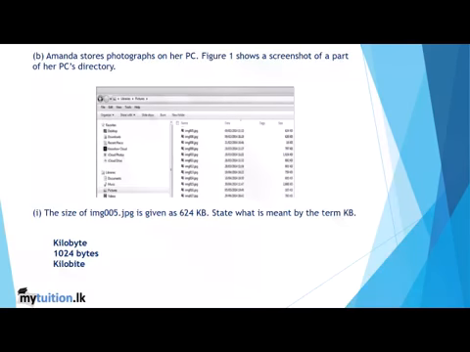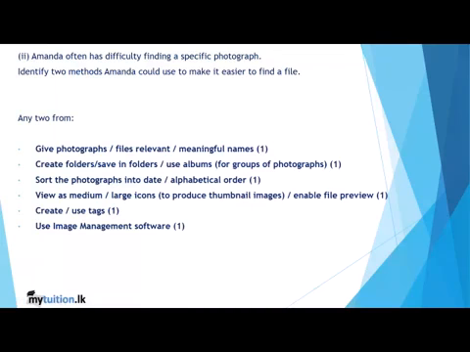Amanda stores photographs on her PC. Now we want to see what is called KB. So KB is called kilobytes, 1024 bytes or kilobyte. So any one of these is going to be a suitable answer. Amanda often has difficulty finding a specific photograph. Identify two methods Amanda could use to make it easier to find a file.